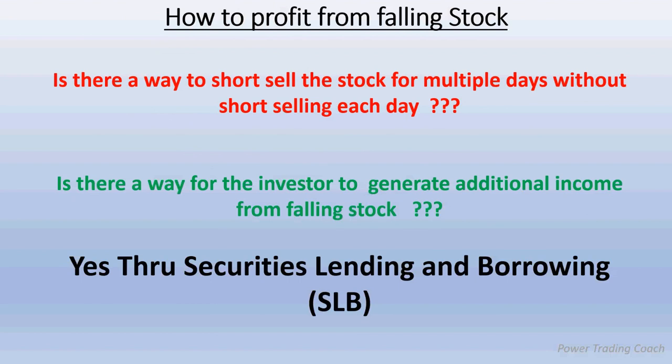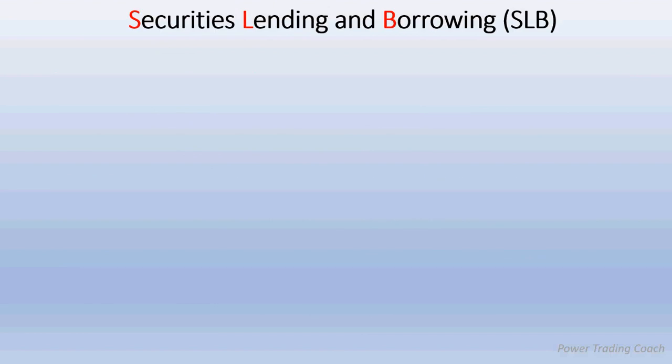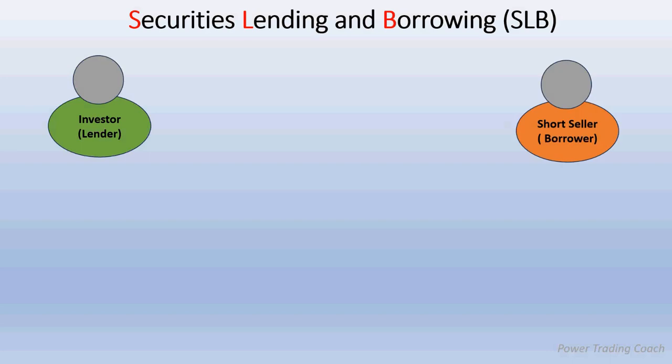So let's see what SLB is. Securities Lending and Borrowing. We have an investor who owns a stock. Let's call the stock XYZ. The investor is holding the stock XYZ and the stock is going down. There is a short seller, whom we will also call the borrower, because now there will be a lender as well as a borrower. The investor is called the lender, the short seller is called the borrower.